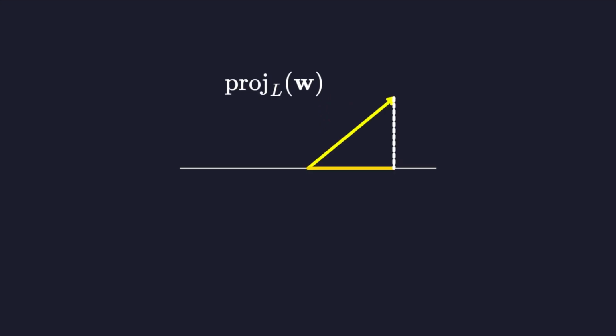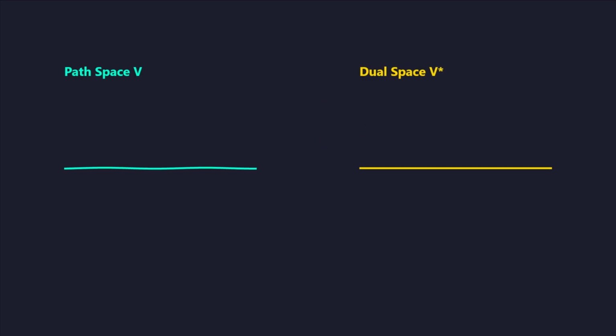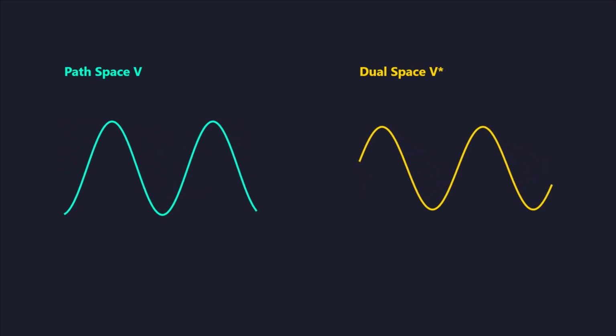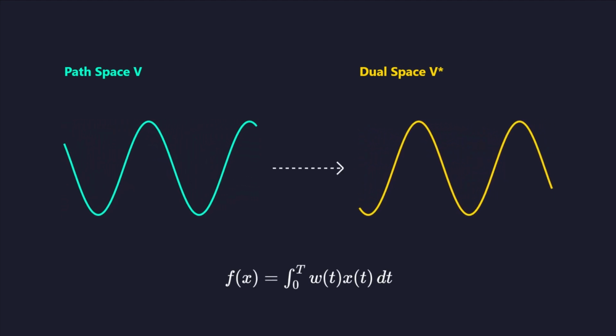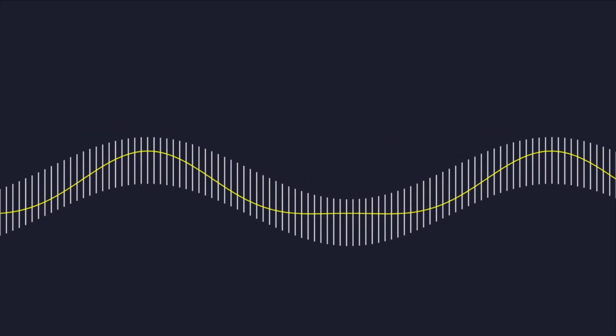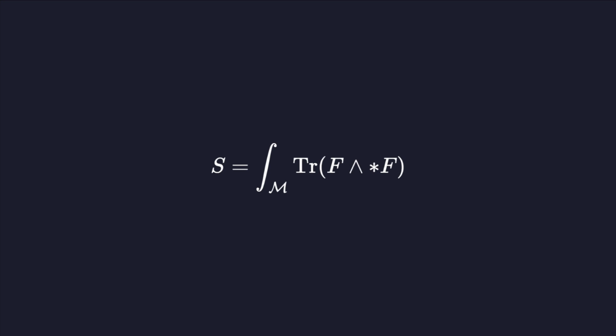When we add an inner product to our space, we create a Hilbert space. This allows us to use geometric concepts like orthogonality and projections to find optimal paths. Every functional on our path space can be mapped to an element of the dual space. This duality is critical for modern optimization and control theory in complex engineering systems.